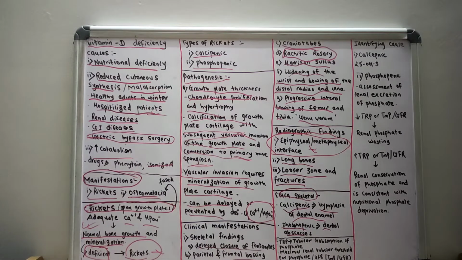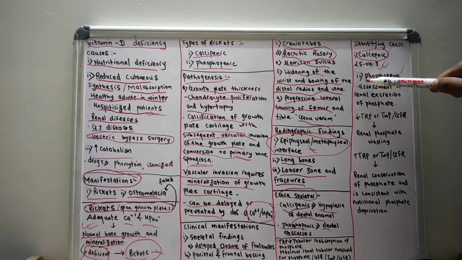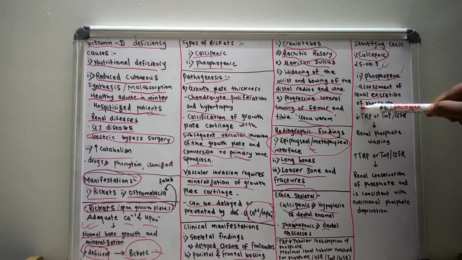Now let us discuss identifying the cause. How to identify the cause? That means whether the rickets is due to calcipenic or phosphopenic causes. In calcipenic rickets, we can measure the 25 hydroxy vitamin D. The 25 hydroxy vitamin D can be on the lower side or at a normal level. Whereas in phosphopenic rickets, there will be assessment of the renal excretion of phosphate.